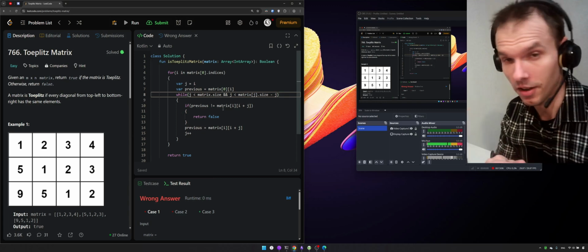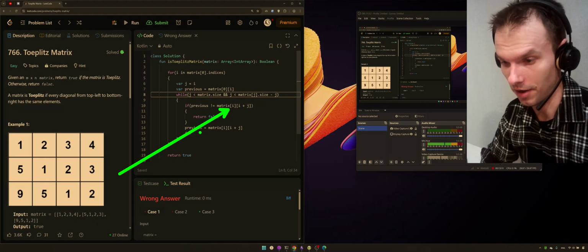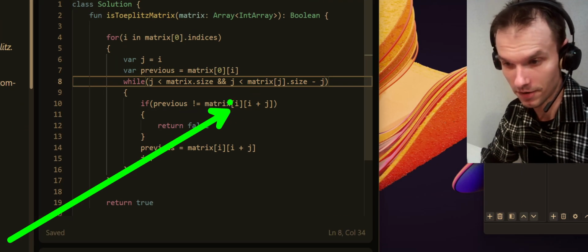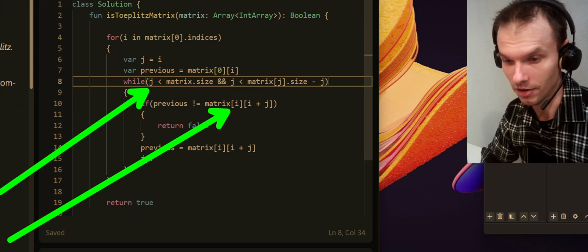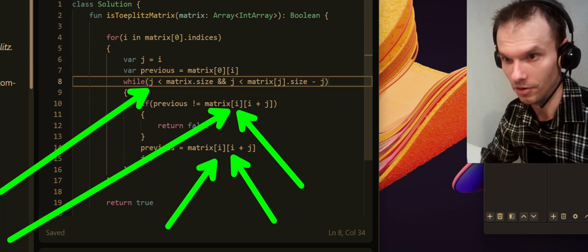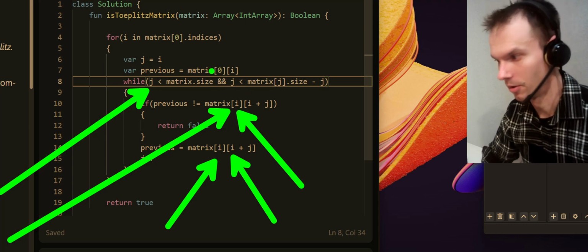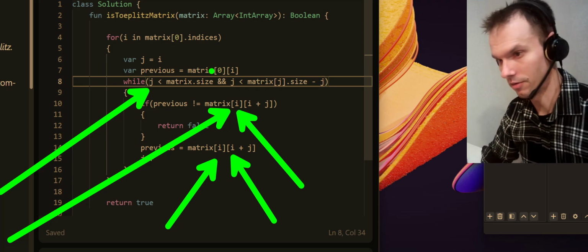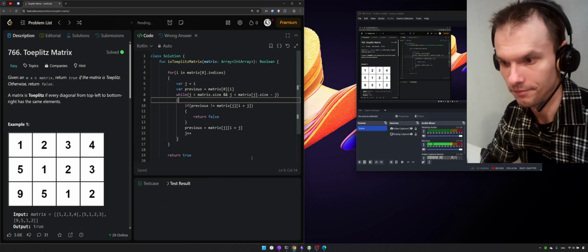And the point is I confused the variables, and I have to access my matrix just by using the J index, not I, and here as well. And so that's the point. That's just a typo, just a lack of vigilance. Okay, let's check one more time.